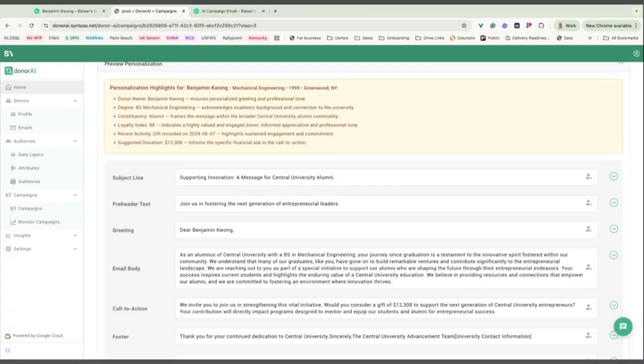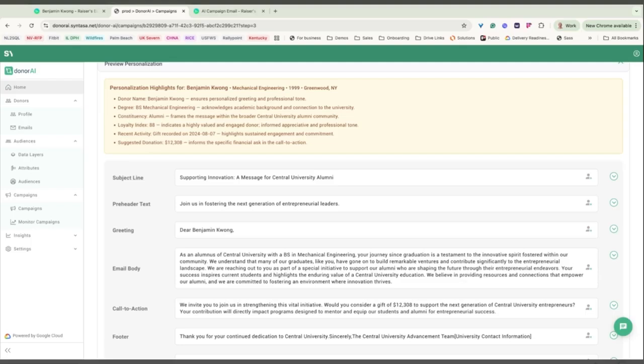So at this point, this campaign, which is grounded in real donor data from Benjamin, can be seen to have an impact on the kind of message that's going out. Some of the personalization highlights show that not only the donor name, degree, and constituency is factored in, but also their loyalty index and their recent gift activity, which was in 2024, and the call to action has an actual suggested ask amount of 12,308. This is useful to guide gift giving officers in how much to ask for with their campaign outreach.